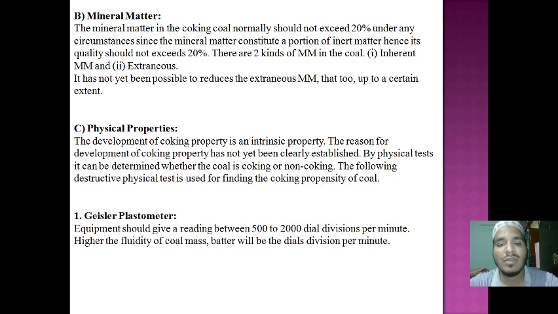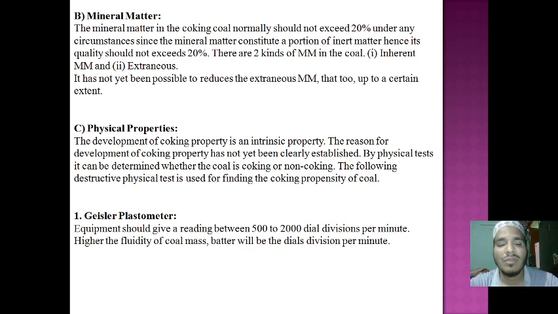Here we are taking the same example of the coking coal. The Gieseler plastometer is one type of equipment in which we do the test, and the range of this equipment is 500 to 2000 dial division.